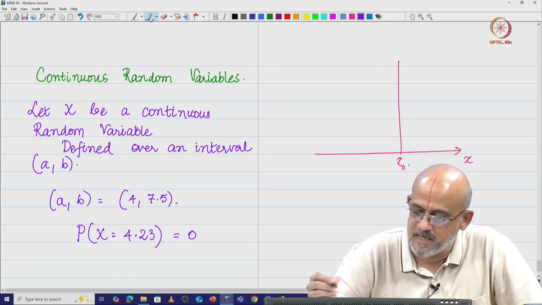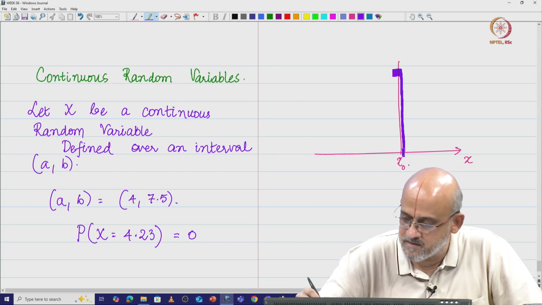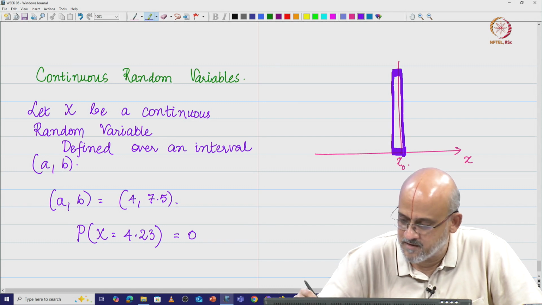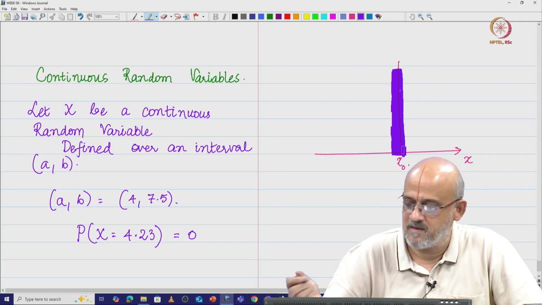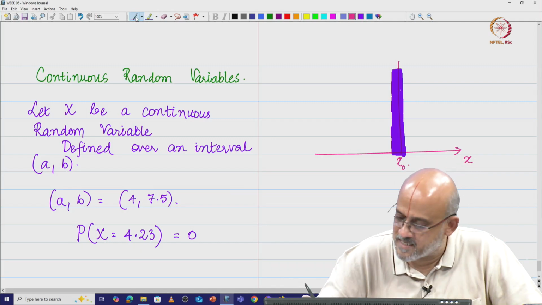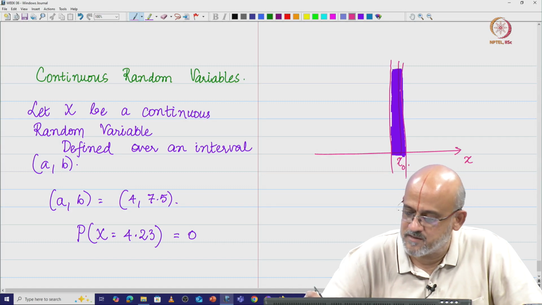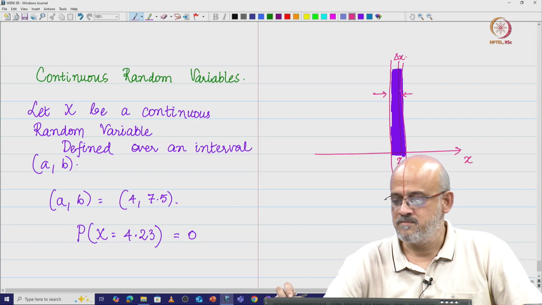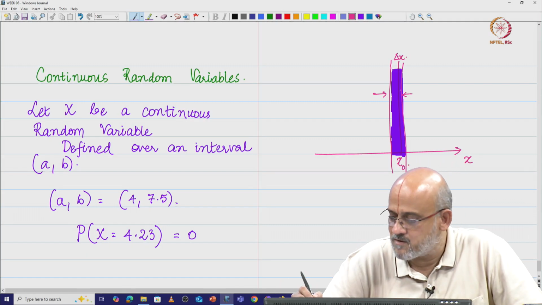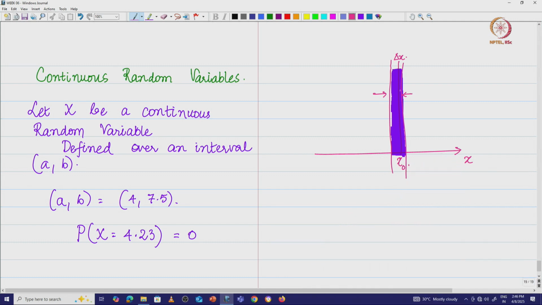We do not ask for x equal to x naught. Instead we say, I want the probability of finding x about this point, instead of saying x equal to x naught. Now, what I will do is I will take this value and this value, let us say this is going to be delta x. So instead of asking what is the probability at x naught, I will ask what is the probability about x naught.